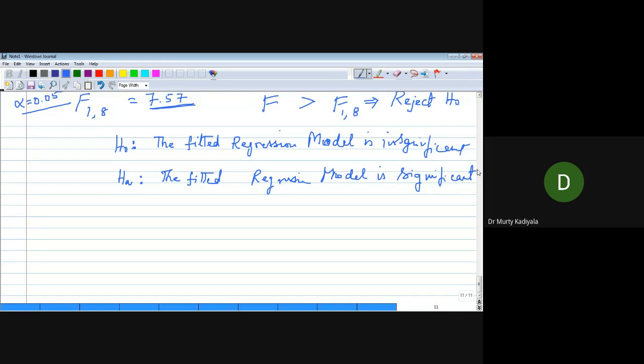If the regression model is significant, can we use this model for prediction? Yes, sir. It is a candidate, but is it the right candidate? We don't know. Correct?